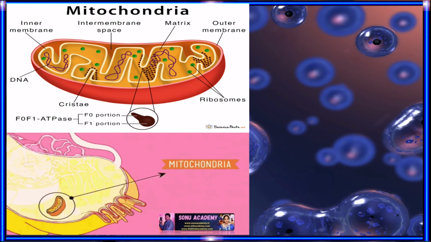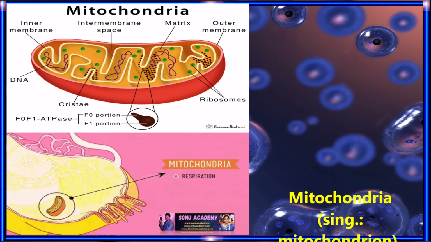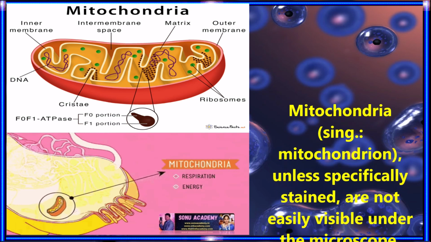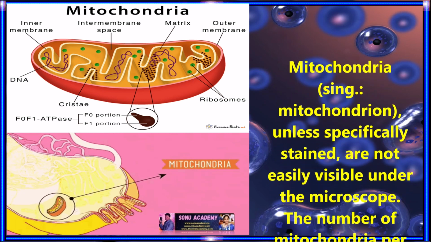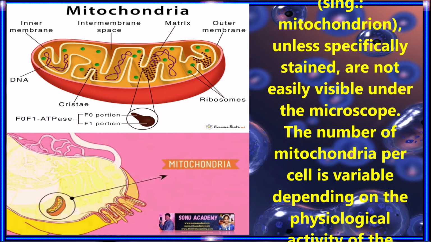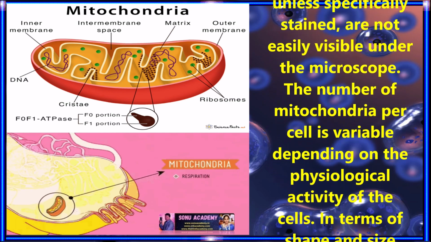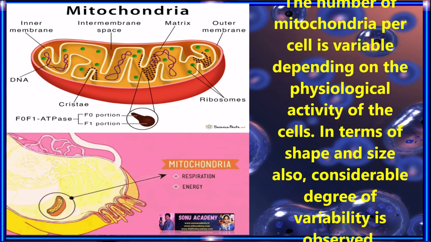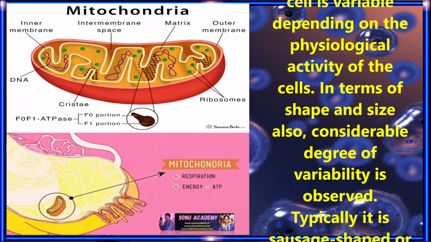Mitochondria, unless specifically stained, are not easily visible under the microscope. The number of mitochondria per cell is variable depending on the physiological activity of the cell. In terms of shape and size also, considerable variability is observed.